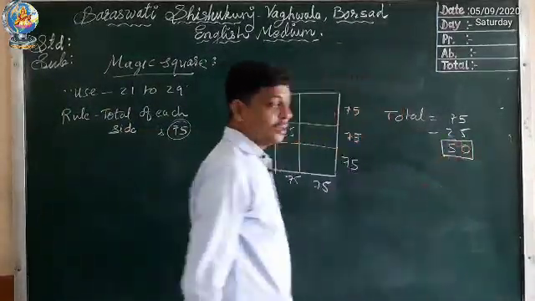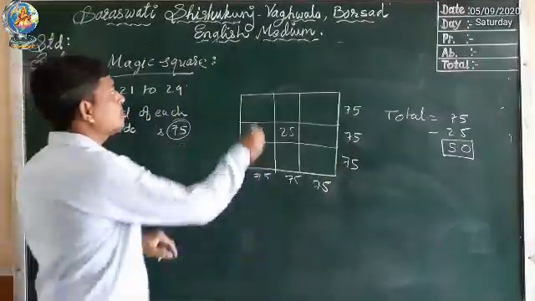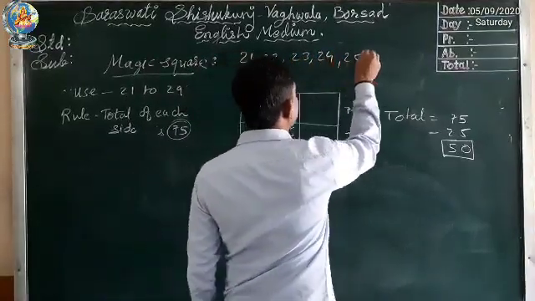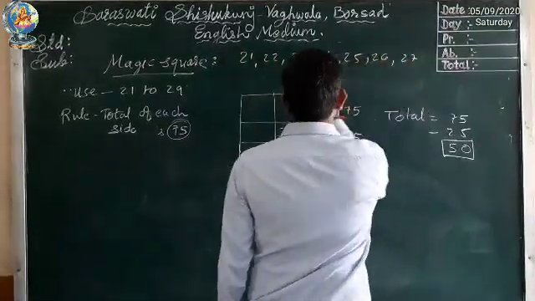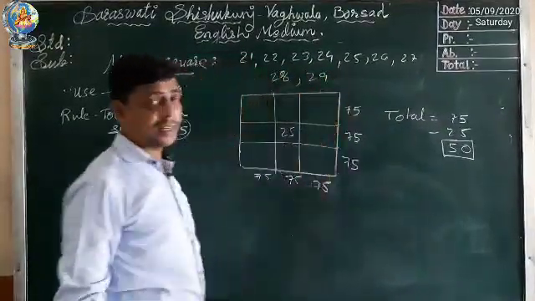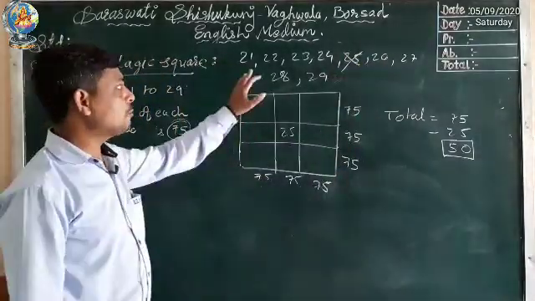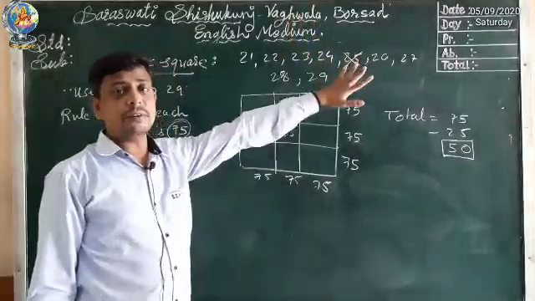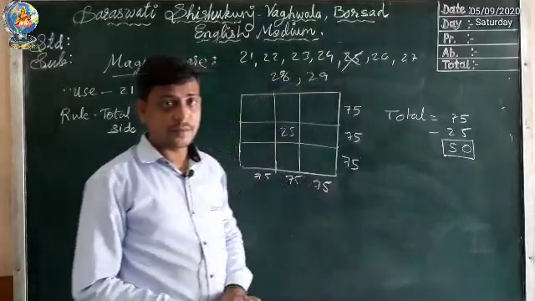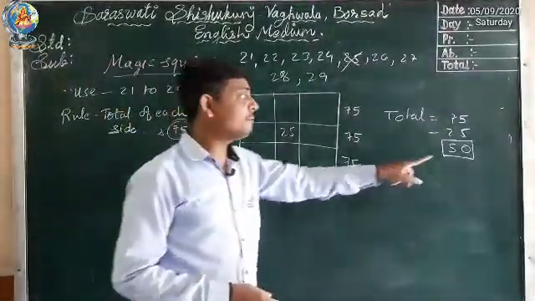Now what do you have to do? We have to use the numbers 21 to 29. So let's write it: 21, 22, 23, 24, 25, 26, 27, 28, 29. Already we have used 25. So now we have to use these numbers in such a way that the total must be 50. So we have to select two numbers such that their total is 50.